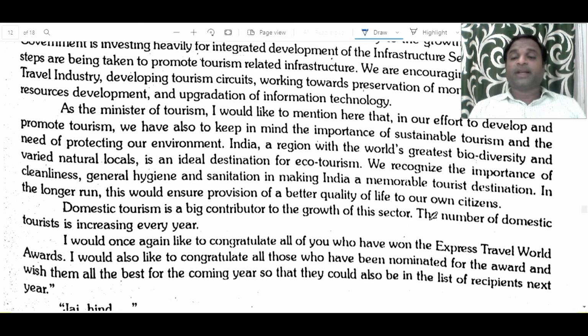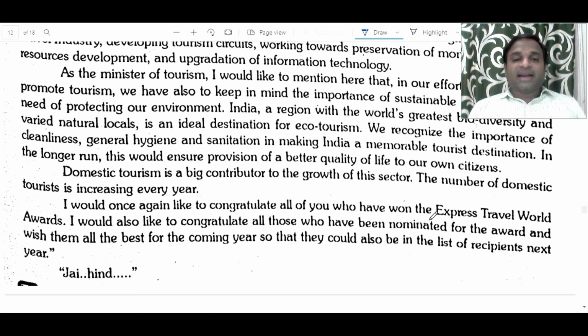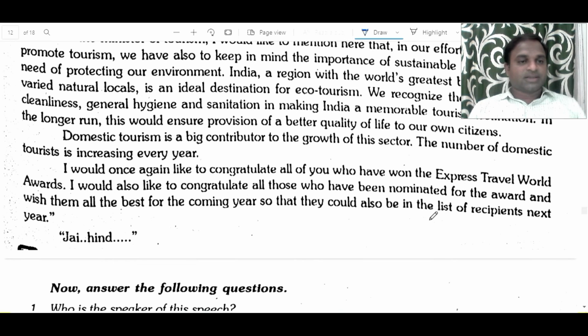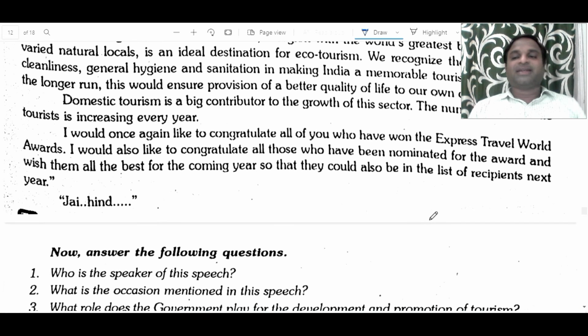India, a region with the world's greatest biodiversity and varied natural locales, is an ideal destination for ecotourism. We recognize the importance of cleanliness, general hygiene, and sanitization in making India a memorable tourist destination. In the long run, this would ensure provision of better quality of life to our own citizens. Domestic tourism is a big contributor to the growth of this sector. The number of domestic tourists is increasing every year.